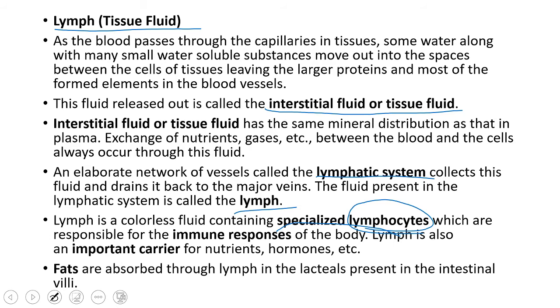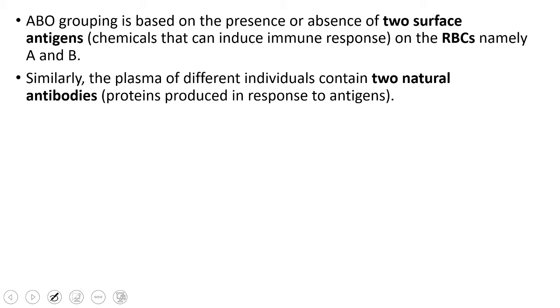Fats, like what are the nutrients that are absorbed by lymph? Fats are absorbed through lymph in the lacteals. The lymph vessels present inside the villi of the small intestine are known as lacteals. Through these, what nutrients are absorbed? Fats are absorbed. Right.